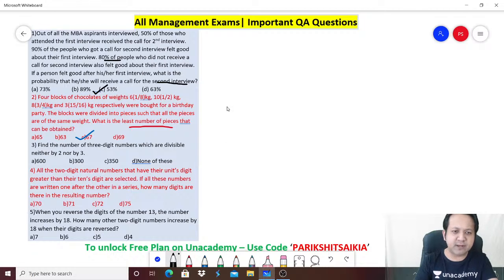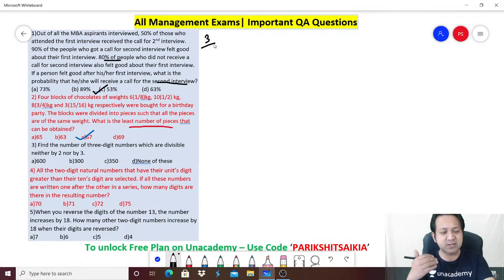Find the number of 3-digit numbers which are divisible by neither 2 nor by 3. Neither 2 nor by 3. Okay. So I think whenever there is a negative condition, it is always easy to think just the reverse. When I say reverse, total such numbers minus the number of numbers which are divisible by 2 and 3.